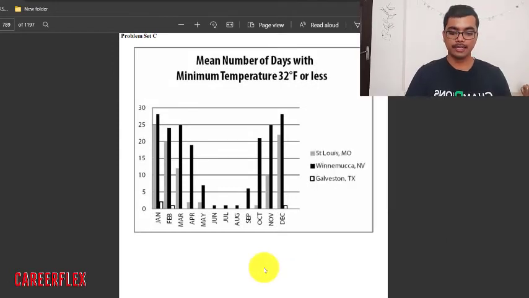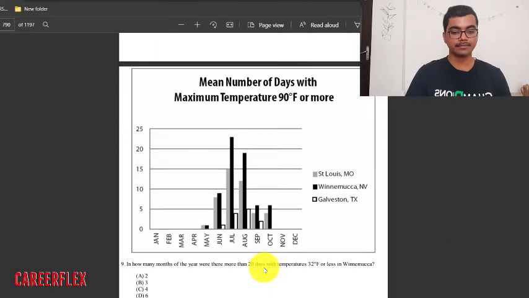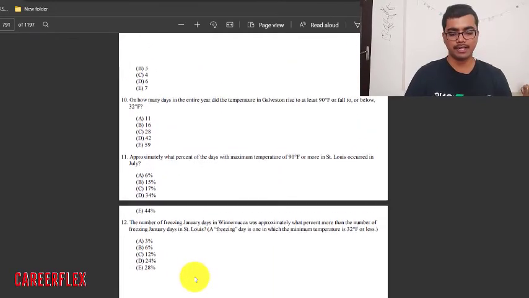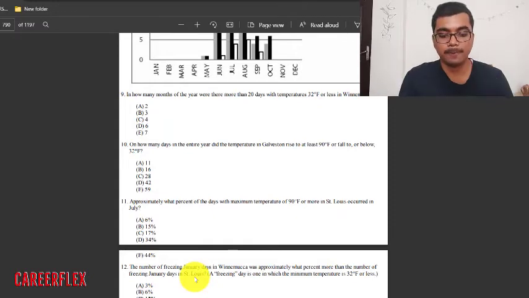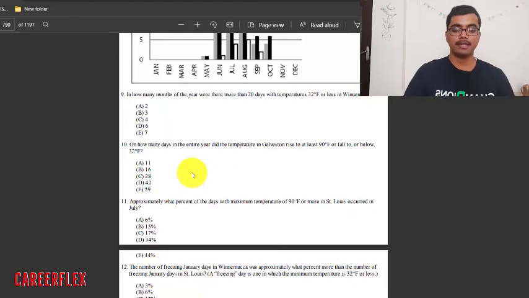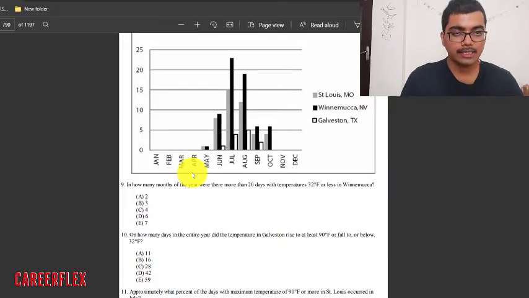There are approximately 9 to 12 questions, and approximately 4 to 5 questions will be on any graph. So for that you will take approximately 1.5 minutes more, because for these questions you have to look at the graph every time, and this will increase your time, right? These are the things you should keep in mind before solving Manhattan.